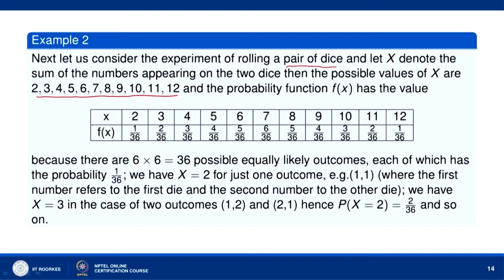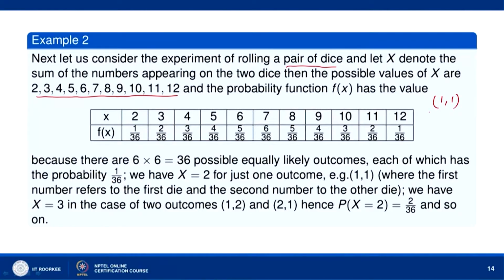Now, when will we get the number 2? The sum of the numbers on the 2 dice will be equal to 2 when each one shows 1. So, that means (1, 1). On die 1 the first number shows, on die 2 the second number shows. So, on die 1 we get 1, on die 2 we get 1, then the sum will be 2, and each one has probability 1 by 6. So, the sum x will be equal to 2 when we have 1 1 on both dice, and the probability for that is 1 by 6 into 1 by 6, that is 1 by 36.